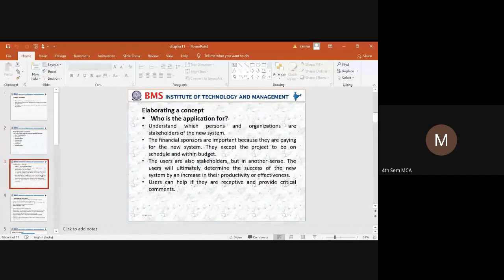Next, we need to elaborate the concept. That means before developing a system, we need to ask ourselves some questions. Why do we need the application? Who are the users? What is the purpose of the application? So here are some of the questions when we are trying to elaborate the concept. The first question here is, who is the application for? That means when you are trying to develop a particular system, who are the users?